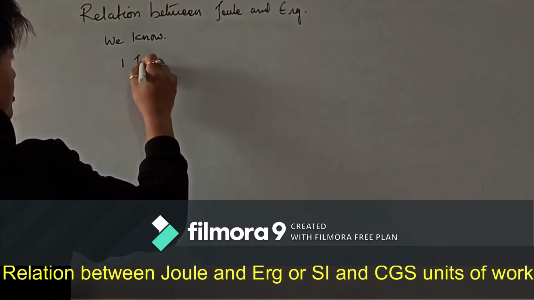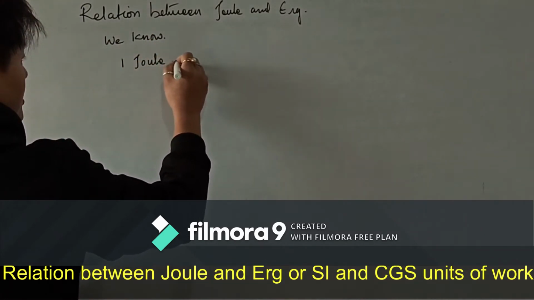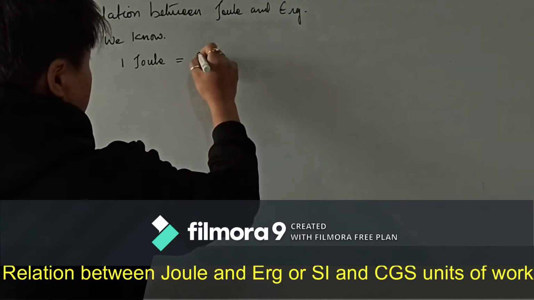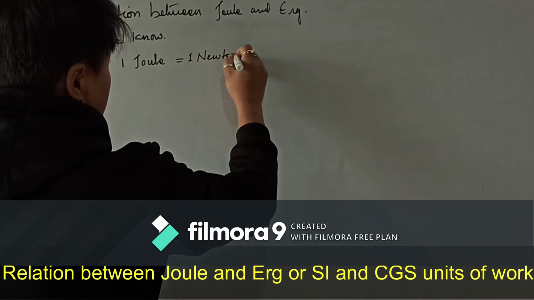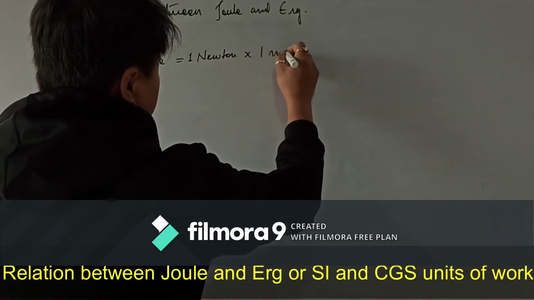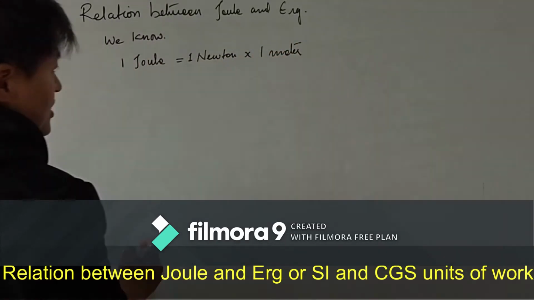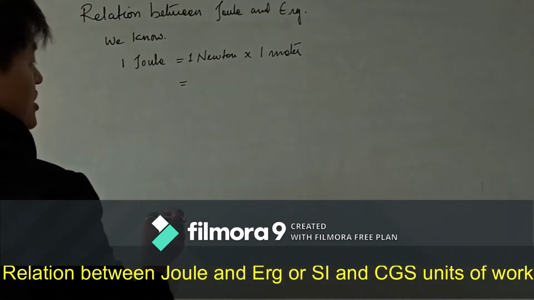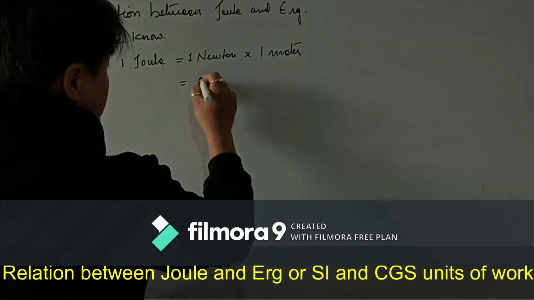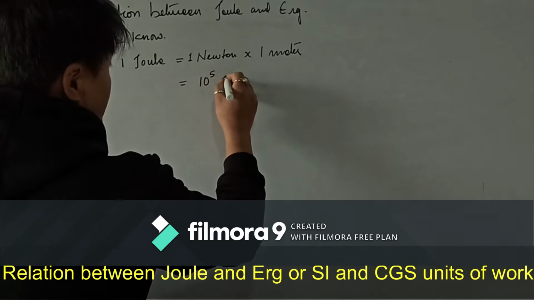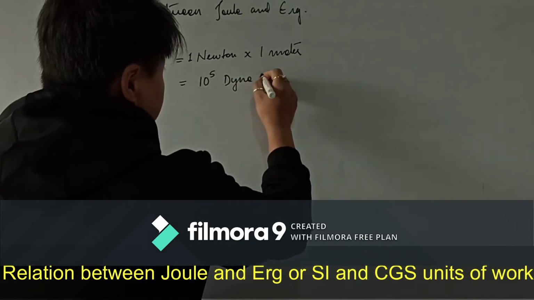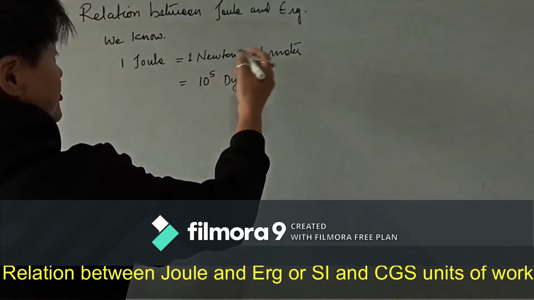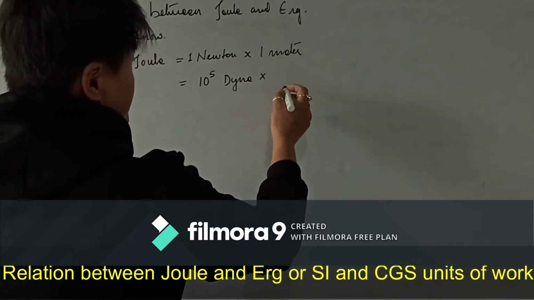Here we know 1 joule is equal to 1 Newton into 1 meter. So 1 Newton is how much? 1 Newton is 10 to the power 5 Dyne, and it has to be converted into centimeter because everything is in Dyne centimeter.